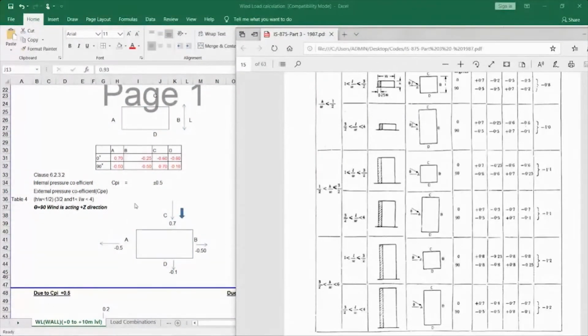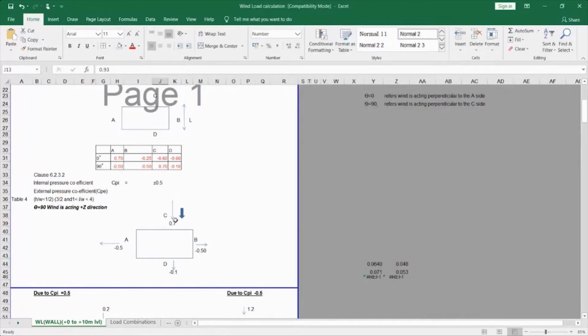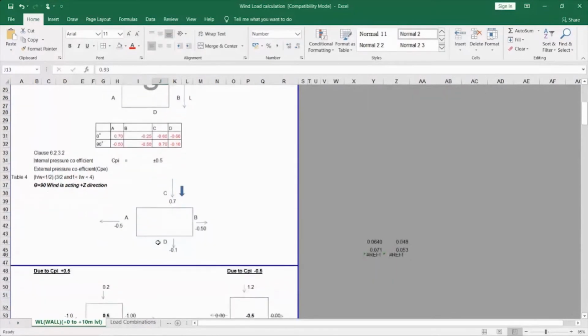I have considered theta equal to 90, which acts perpendicular to this face of my building, and theta equal to 0 here. So this is my X direction and this is my Z direction. So I am calculating the theta 90 wind direction here.